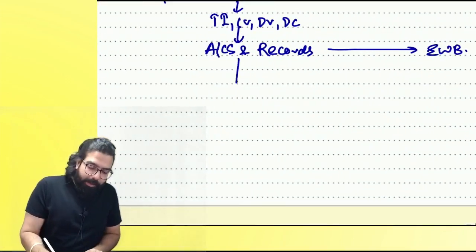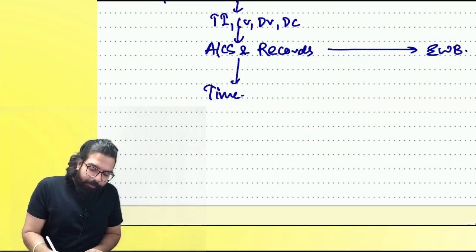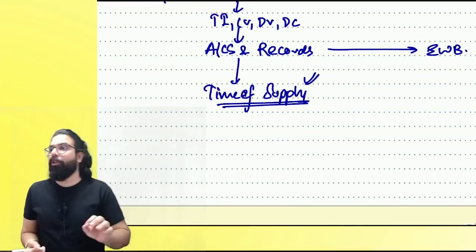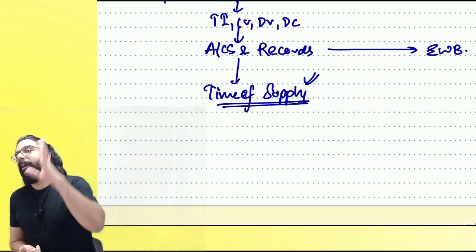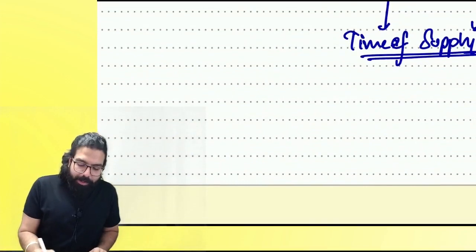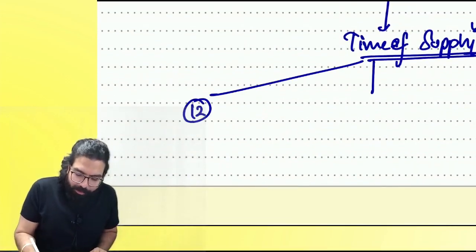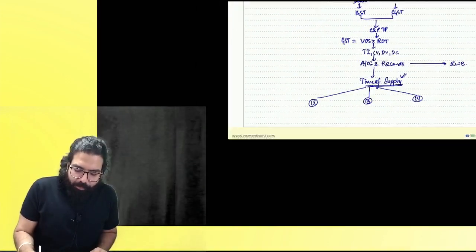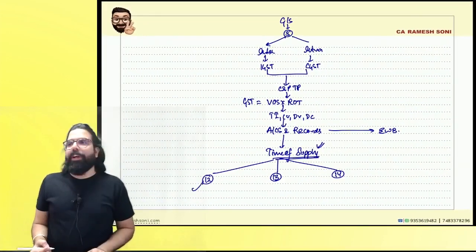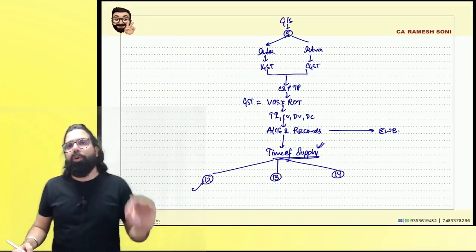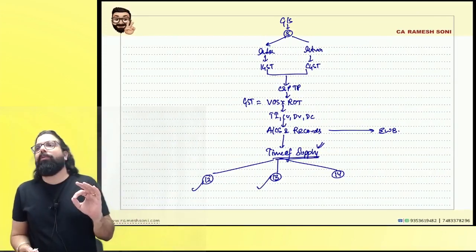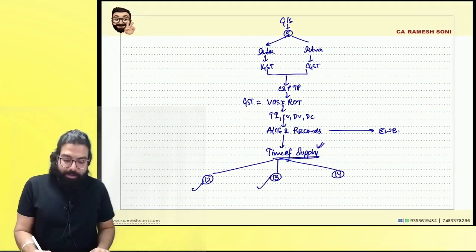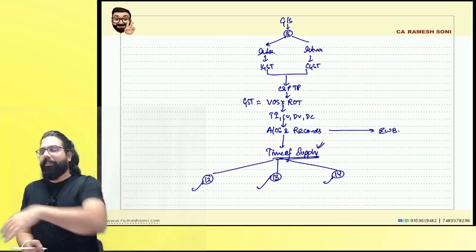The next chapter is time of supply. Time of supply is that time when you become liable to pay the GST to the government. Everyone over here, we are going to learn section number 12, section number 13, and section number 14. Section 12 talks about time of supply in case of goods. Section 13 talks about time of supply in case of service. And section 14 will talk about rate change.